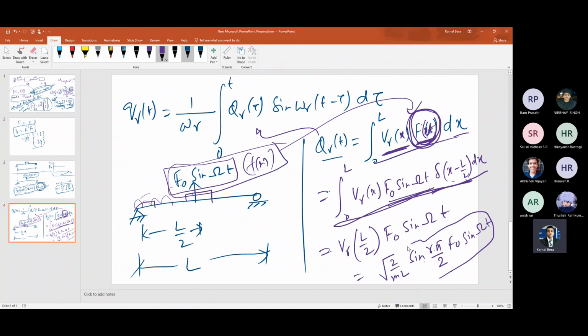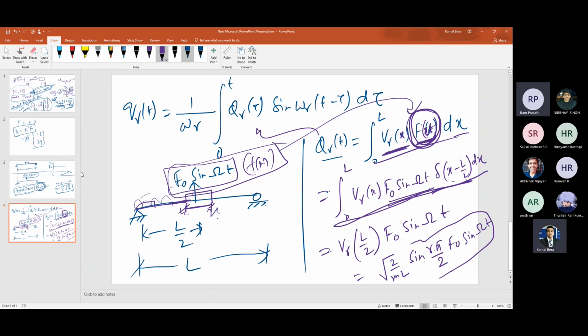Now you are providing a function which is valid for only, let's say, this region to this region. So how will you perform the integration? The integration will be in three parts: 0 to, let's say, L by 3, L by 3 to 2L by 3, and 2L by 3 to L. Obviously the regions before L by 3 and after 2L by 3 will be zero, so I just integrate wherever the force is present.